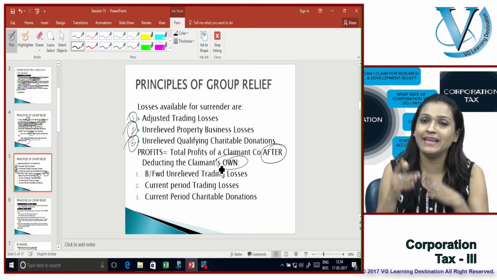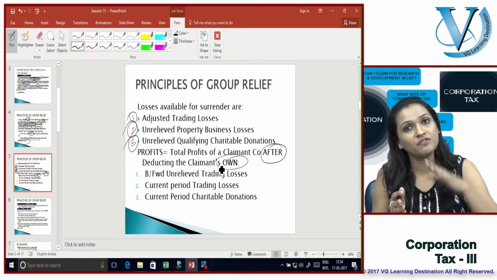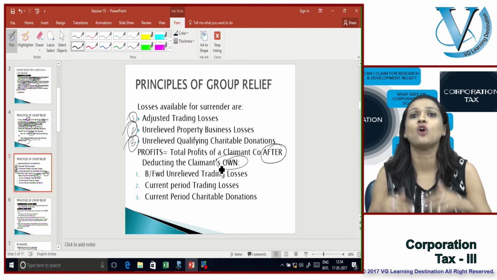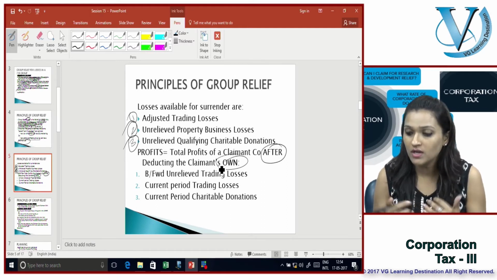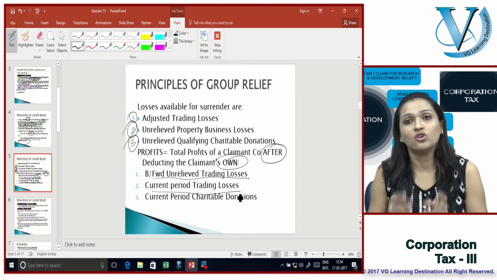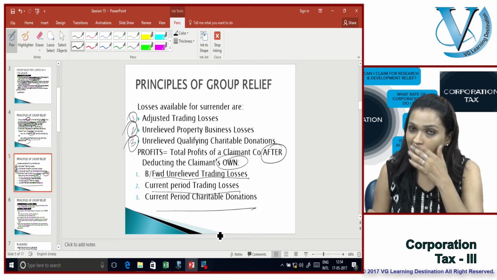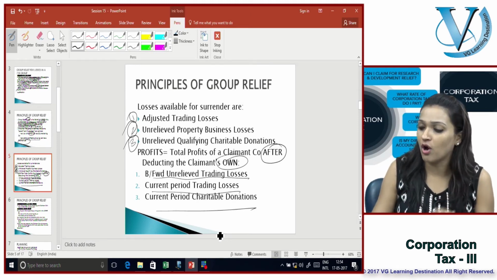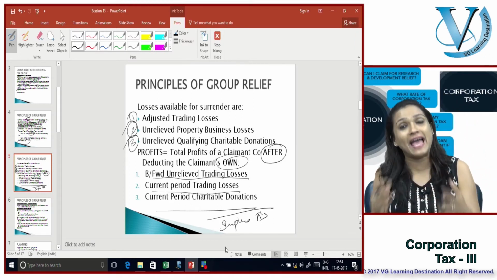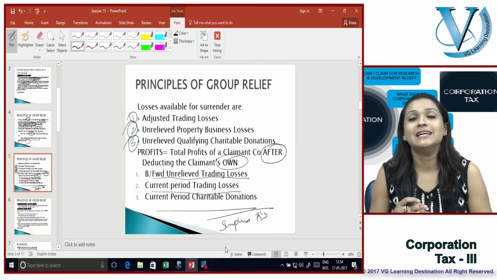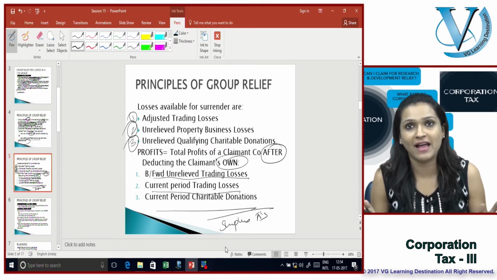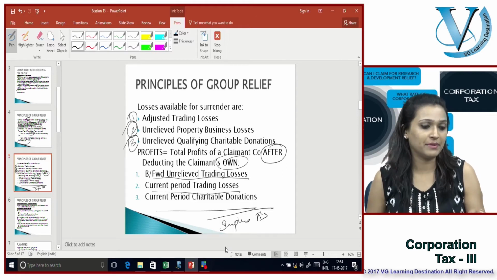Definitely before setting off any of the losses of the group company, you're going to first set off whatever losses you have within your own company. So your own brought forward trading losses, your own current period trading losses, your own current period charitable donations. You're going to first set off. If at all you have any surplus profits left, only then are you going to be able to set off the losses of the surrendering company. Make yourself available as the claimant company.